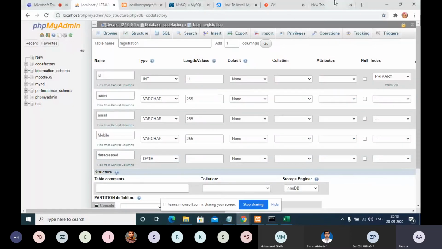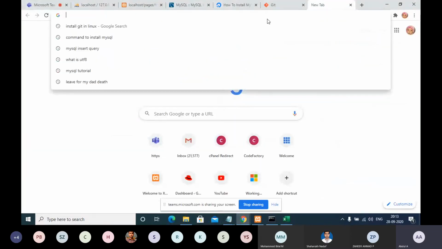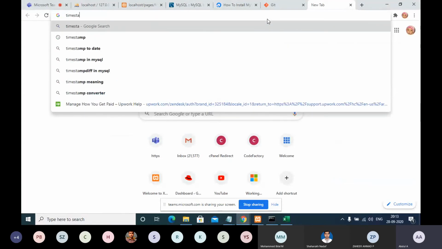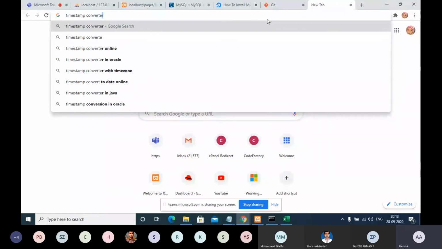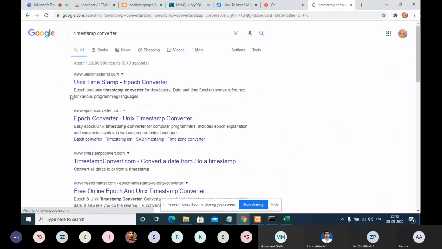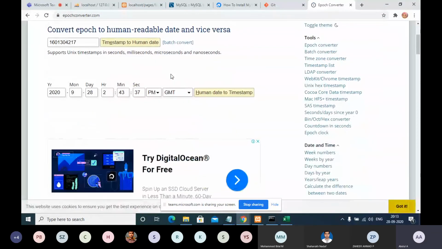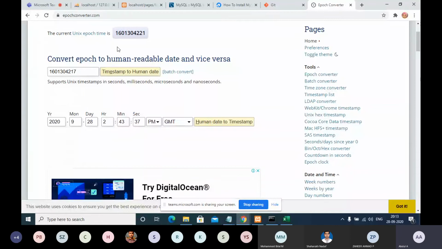Let me show you one example. Search for timestamp converter. We can go to any site, not an issue. They give one timestamp, for example, 1601304217. This is a timestamp, one number.